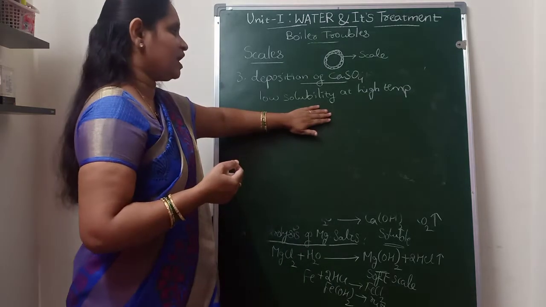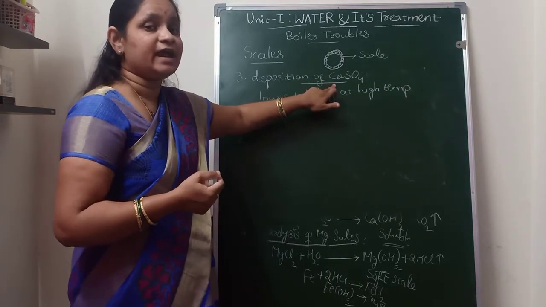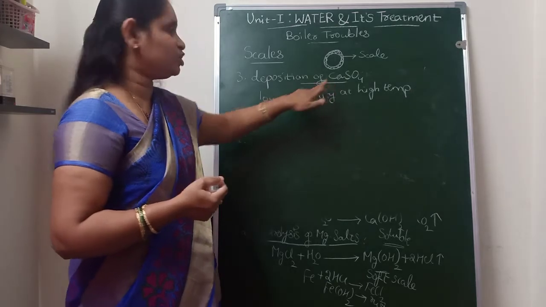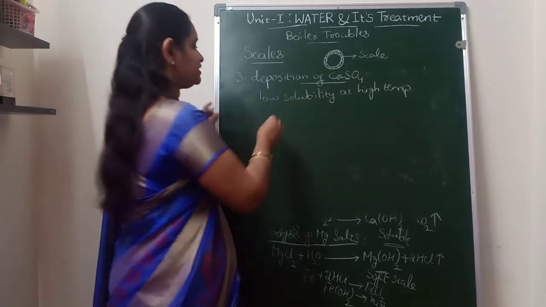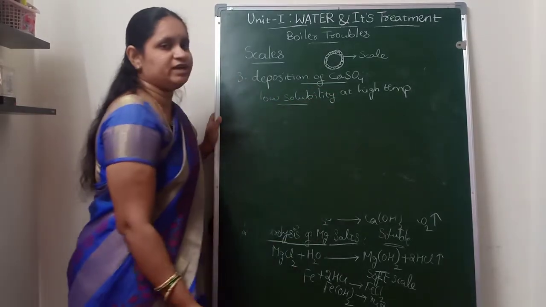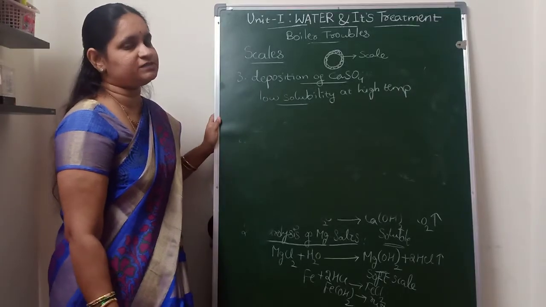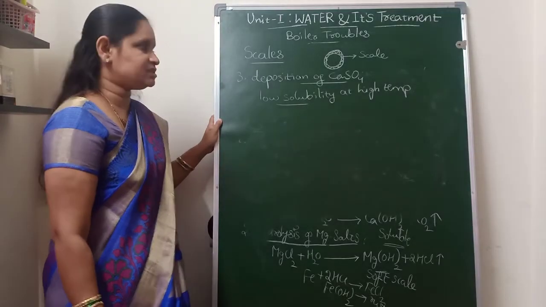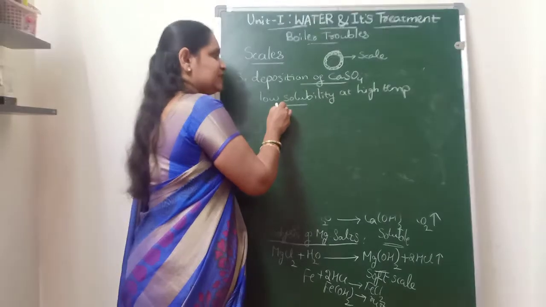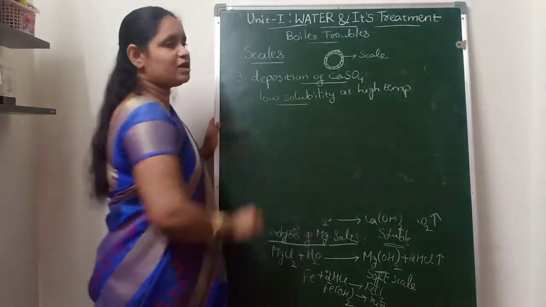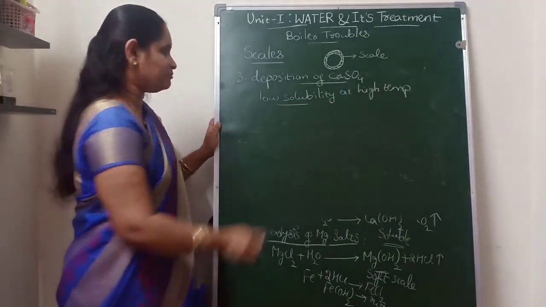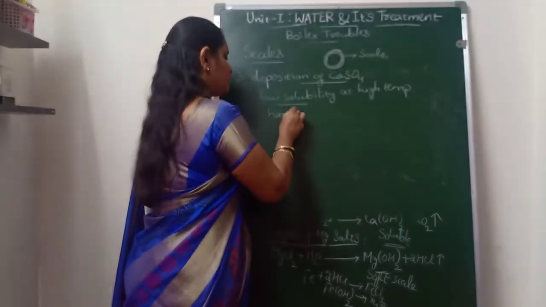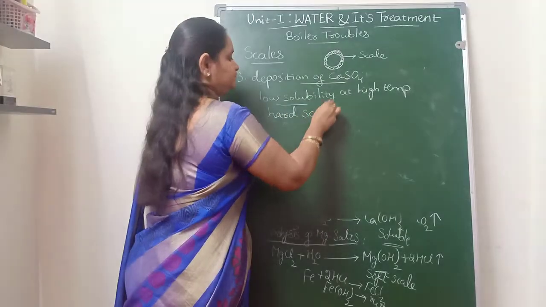Always in the boilers we will have high temperatures. At those high temperatures calcium sulfate is insoluble and it will form a very hard type of scale.